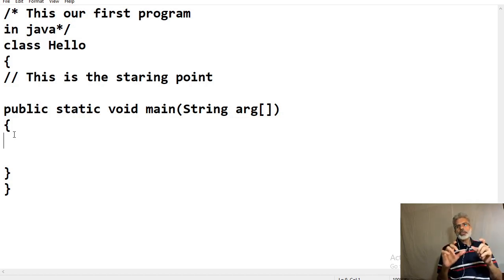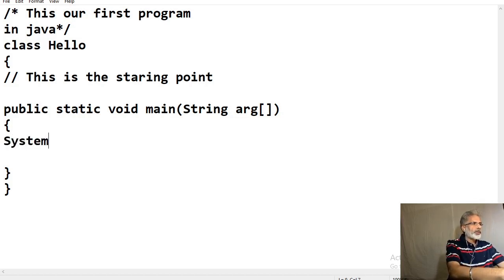All the code that comprises a method will occur between the method's opening curly brace and its closing curly brace. Now I want to add one statement, only one statement: System.out.println, just Hello World.